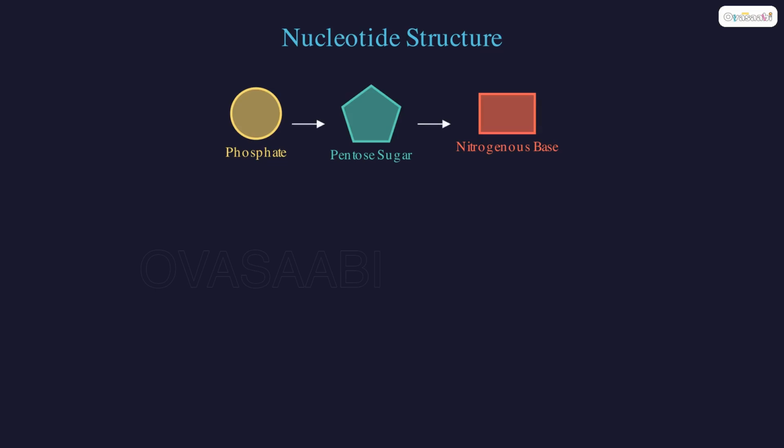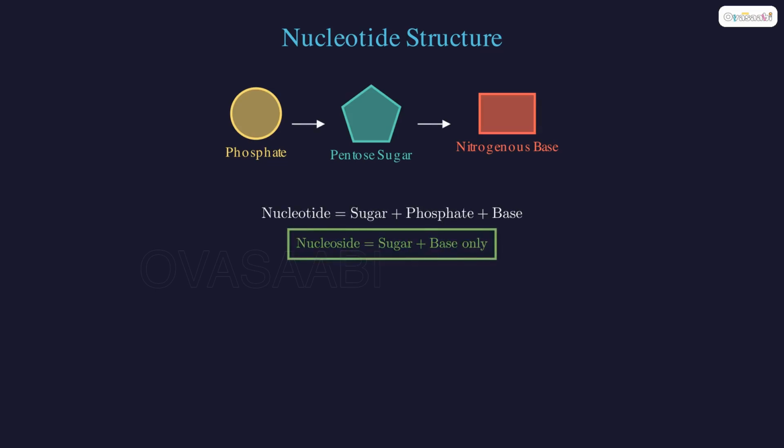A nucleotide has three parts: a pentose sugar, a phosphate group, and a nitrogenous base. Remove the phosphate and you get a nucleoside, just sugar plus base.